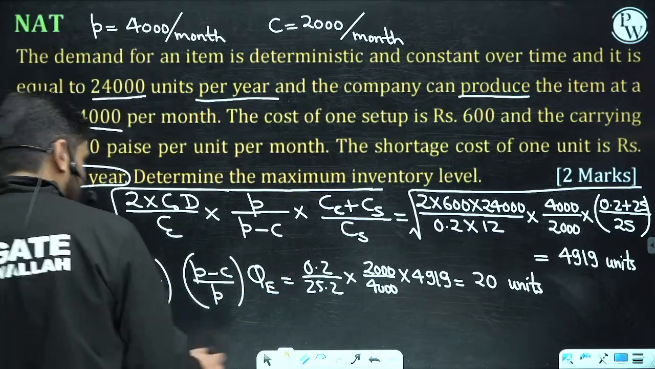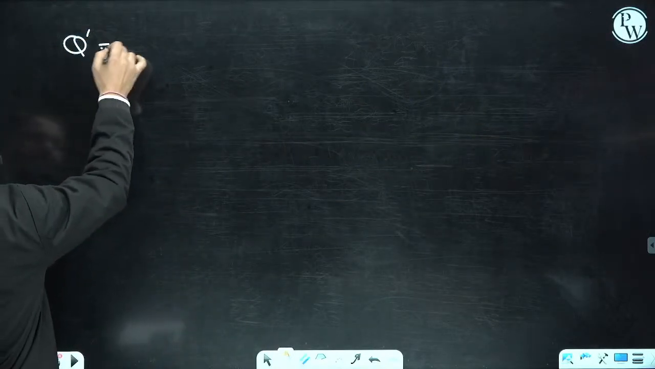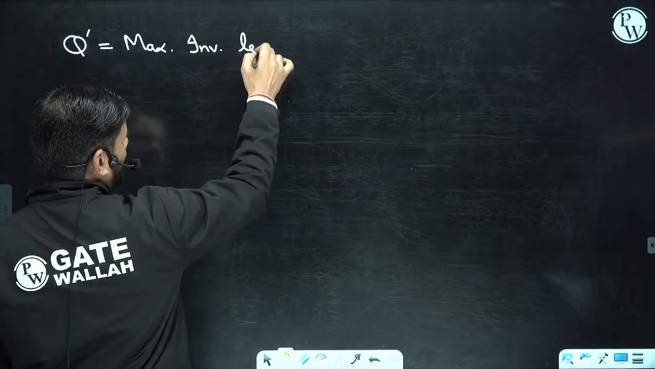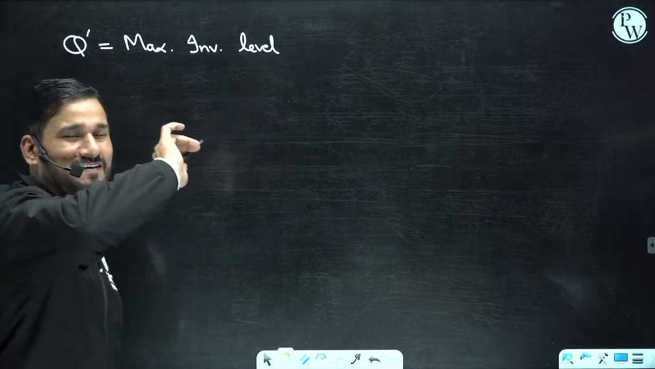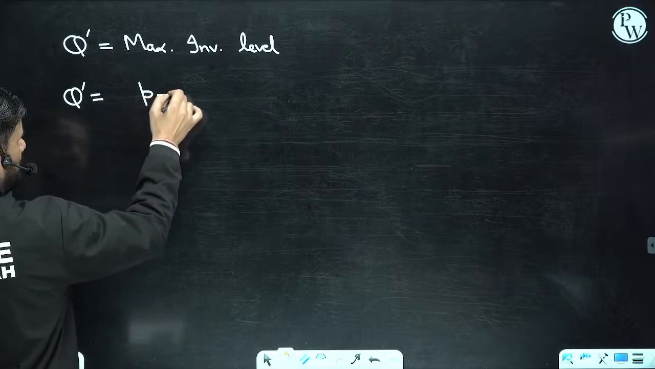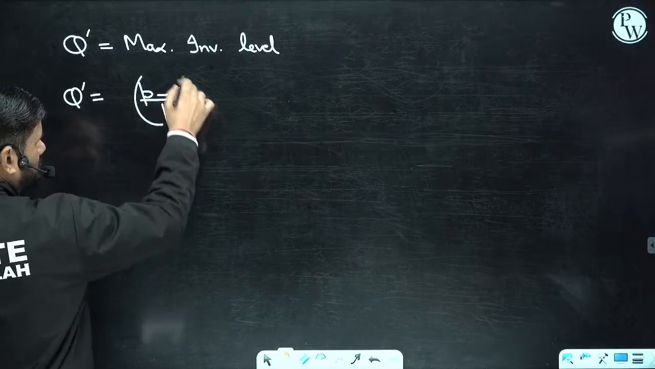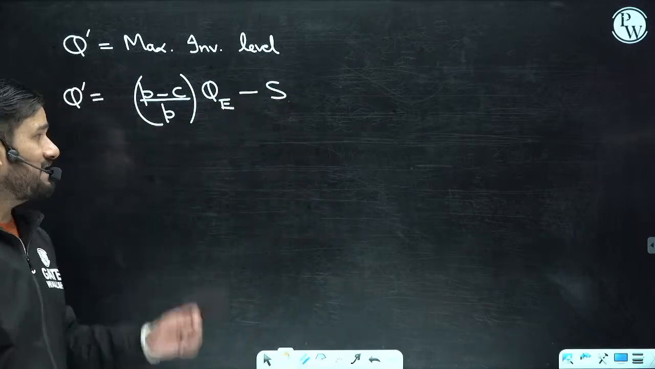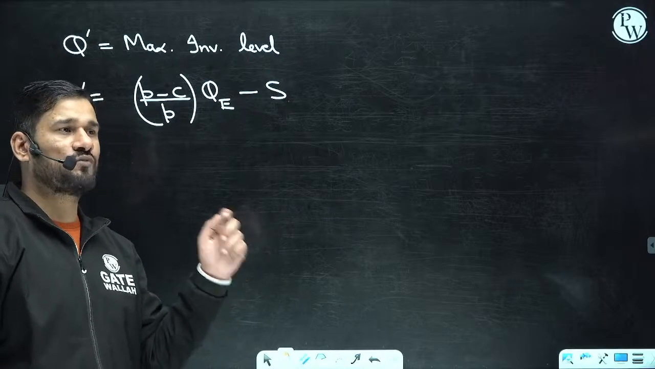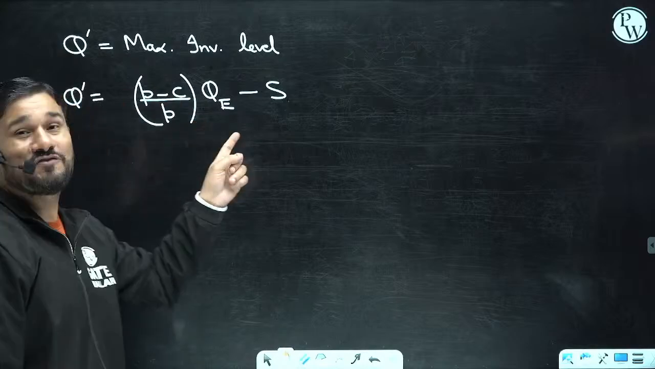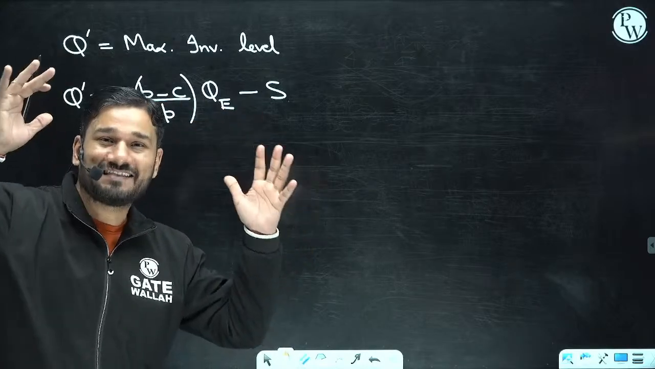Now let's say we have to find out the Q dash. This is the maximum inventory level. And this is quite an amazing result we are going to get here. Q dash is P minus C upon P into QE minus S. Please remember this result. This is very, very important. Exactly, that answer was 20. But this is the way you are going to find out the maximum inventory level in the system.